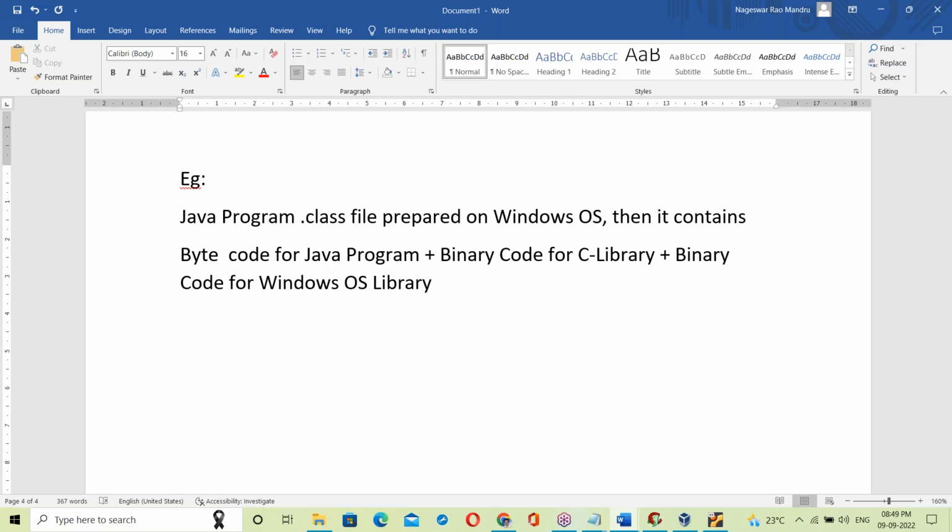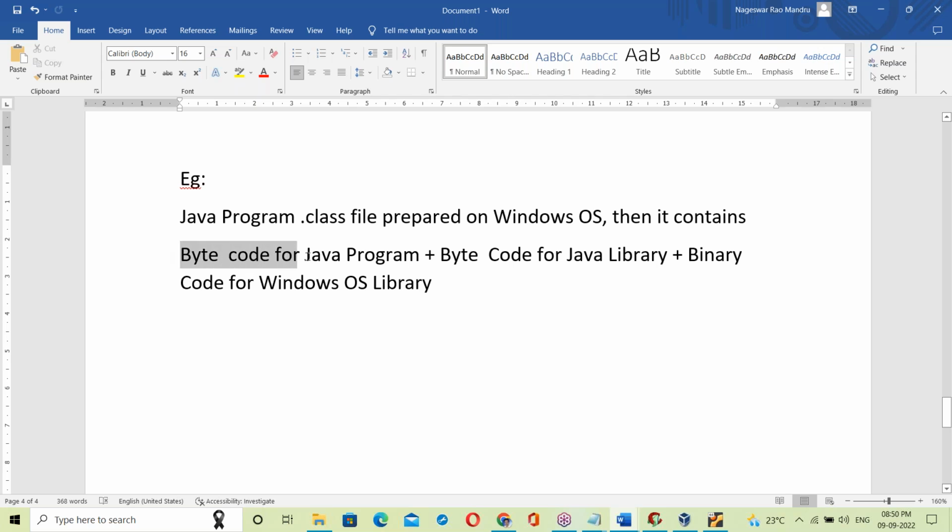Next, bytecode for the Java library. Every language has its own library: C language library, C++ library, Python library, Java library. The C library is developed in C only, the C++ library in C++, the Python library in Python only, and the Java library in Java only.